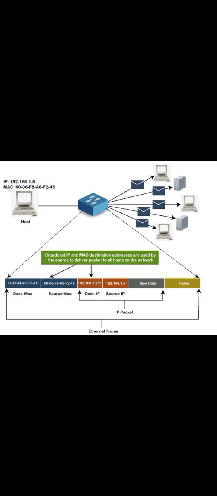Suppose at your home you are connecting with your router; the router will provide one IPv4 address to your laptop. When you go to your college or your office, the office or college router will provide another IP address to you. So the IP address changes automatically by changing the place.